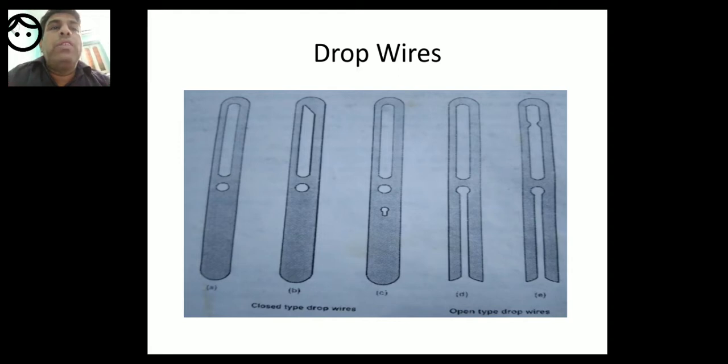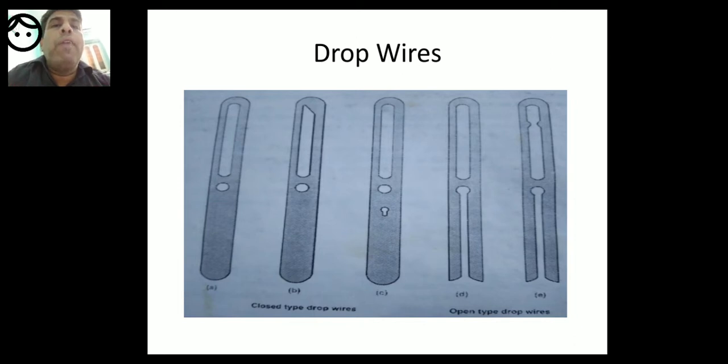Dear students, whether it is mechanical warp stop motion or electrical warp stop motion, in both cases the drop wires are used. Each warp thread will have one drop wire.